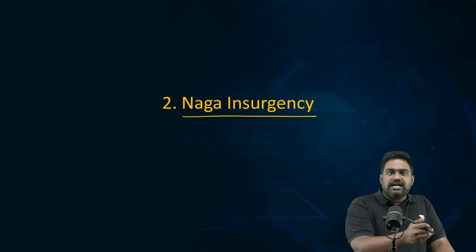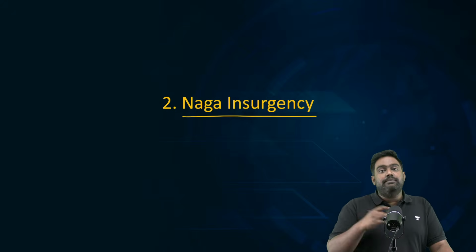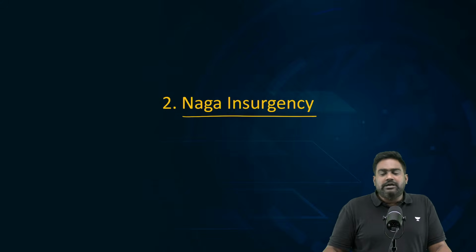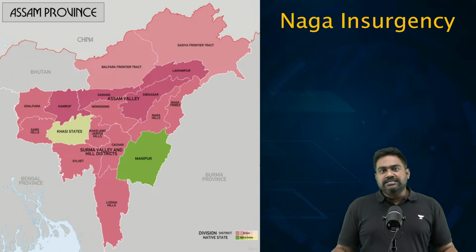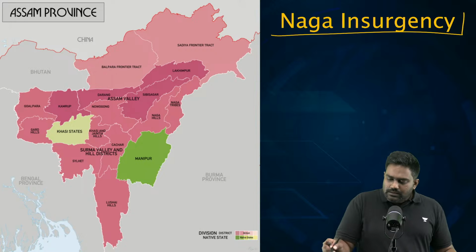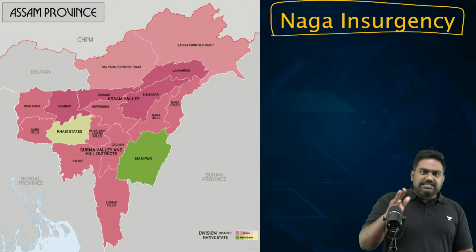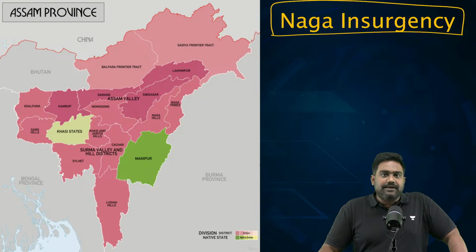Then we will move to Assam, Manipur, Mizoram, Tripura, and Meghalaya and cover all the important insurgencies. So if you're ready, we can begin with the Naga insurgency first. There's a very interesting story, a very interesting history behind the Naga insurgency.